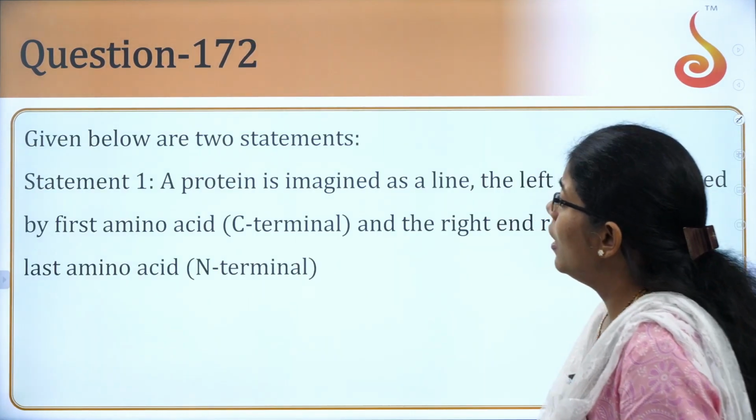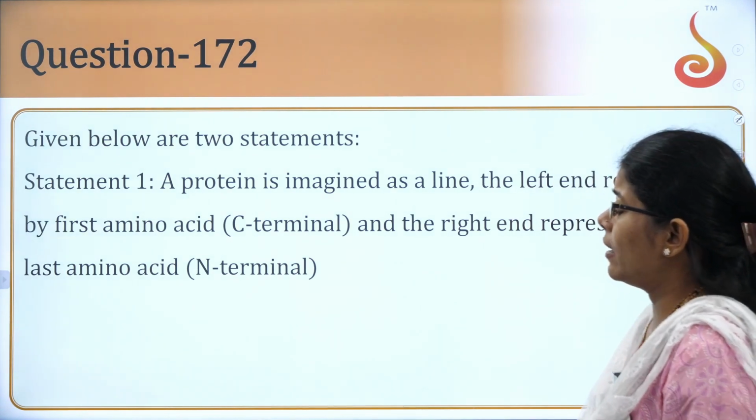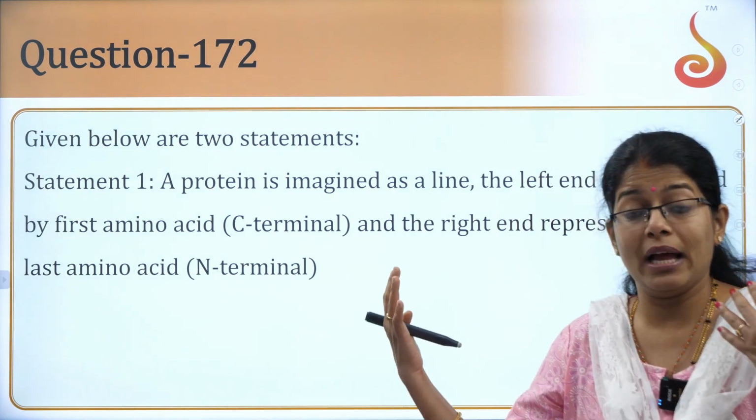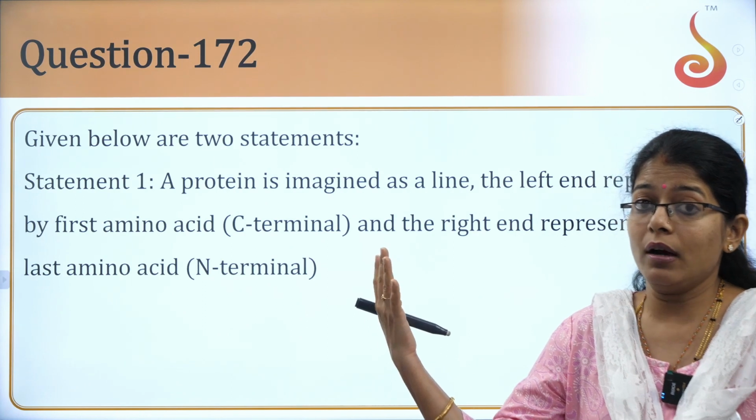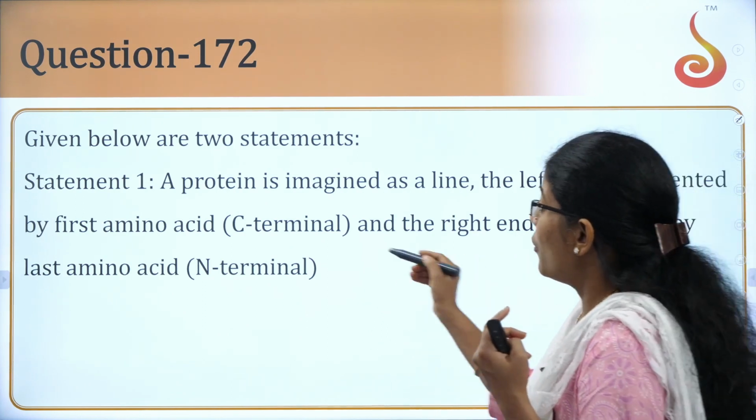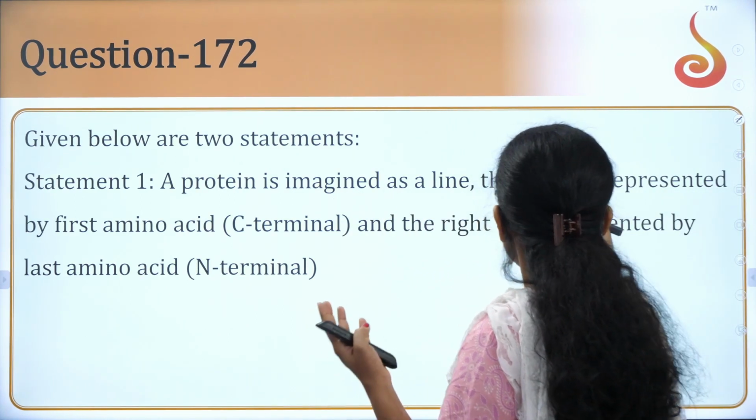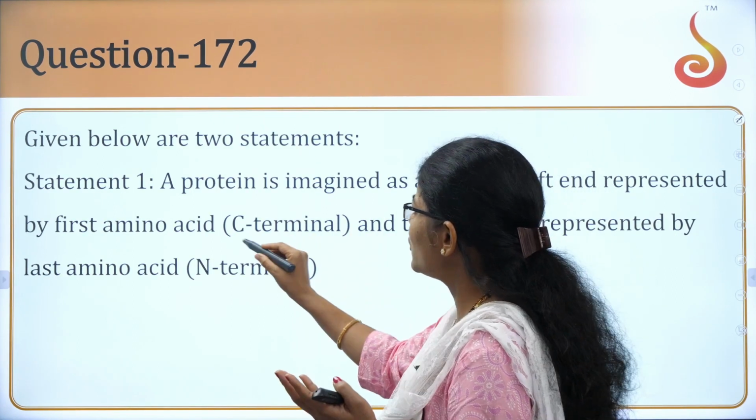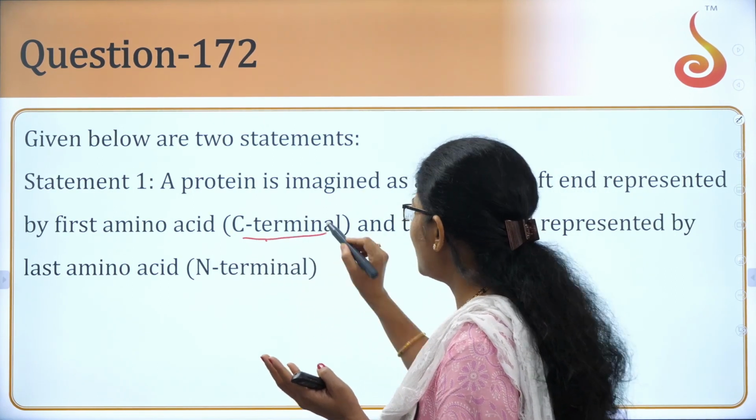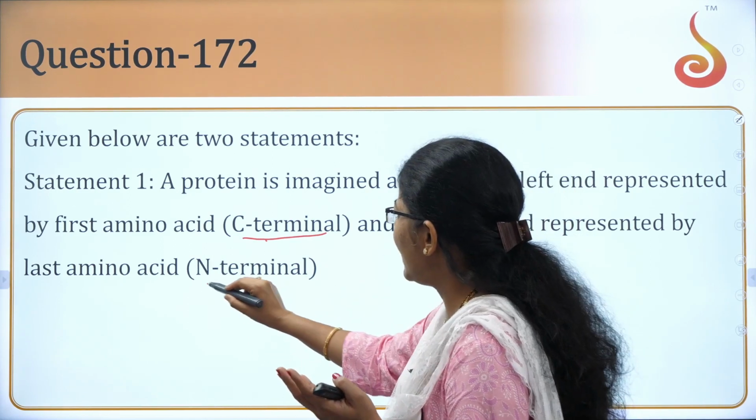First option. Two statements again. This is with respect to the amino acid and the carboxylic terminal. Protein is imagined as a line, the left end represented by the first amino acid, the C terminal, and the right end by the N terminal.